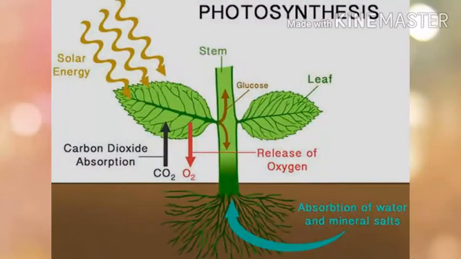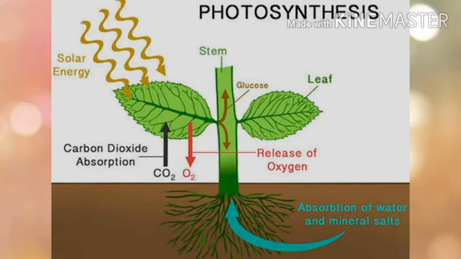Xylem acts as a pump. It carries the water and it is transported up to the stem and to the leaves. Through the veins and veinlets, the water reaches all parts of the leaf. So the xylem vessels help in the transportation of the absorbed water to all parts of the plant.